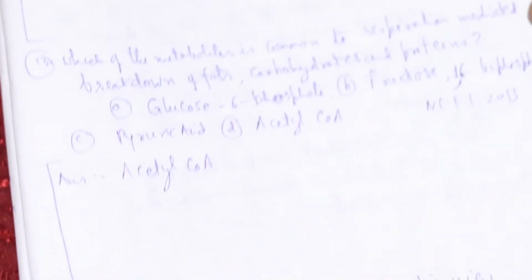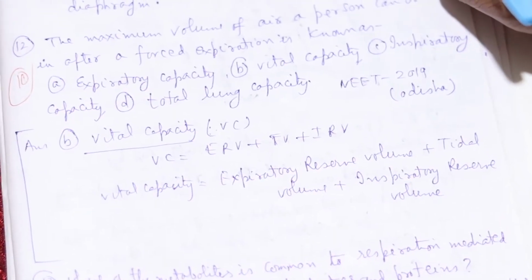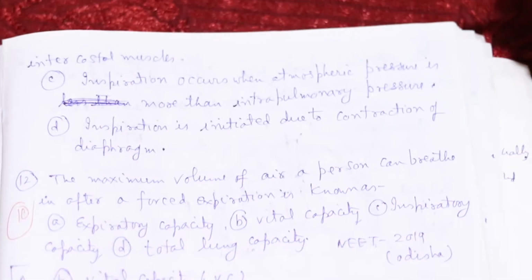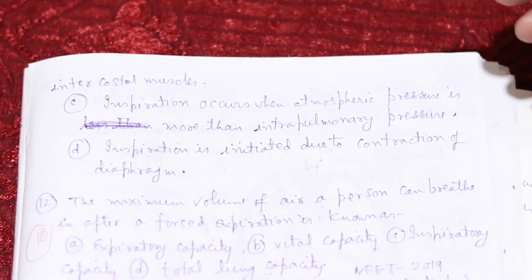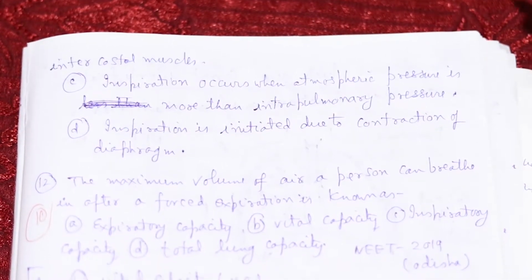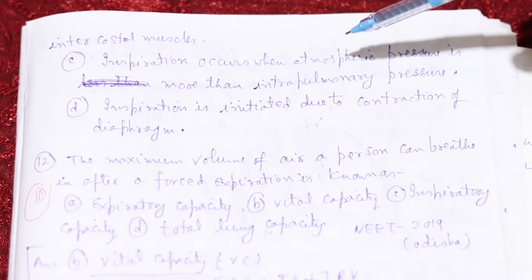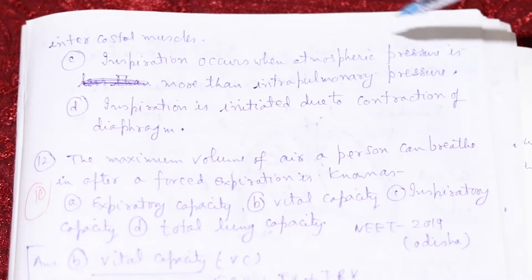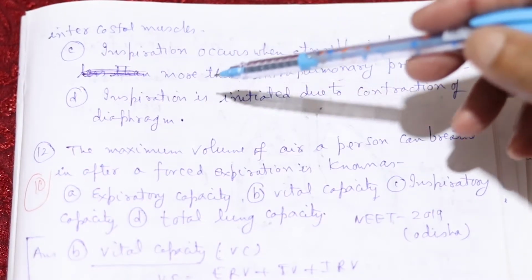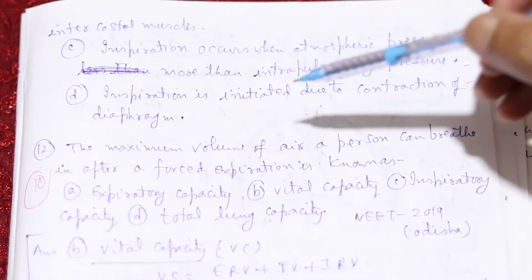Now here, inspiration occurs when atmospheric pressure is more than intrapulmonary pressure, and inspiration is initiated due to contraction of the diaphragm.